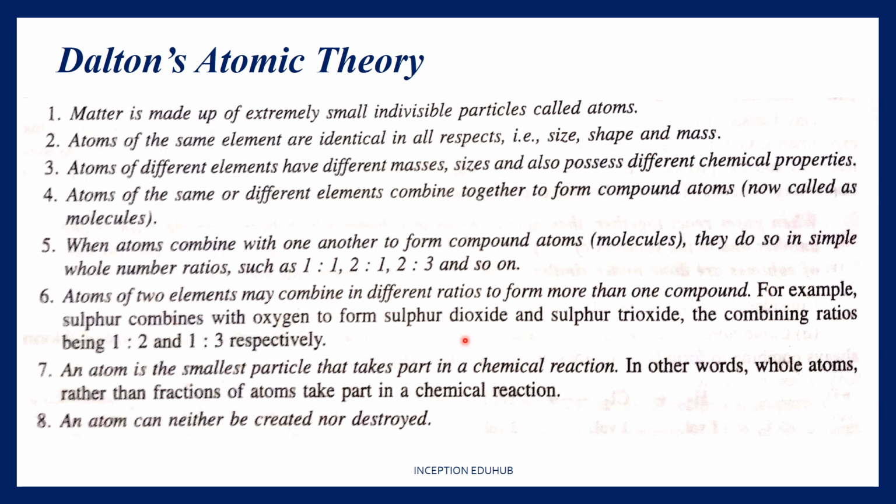Make sure, when I discussed SO2 and SO3 in the previous slides, I was discussing the mass of sulfur and oxygen involved. So when I involve masses, it is going to be the mass of sulfur and mass of oxygen involved in SO2, and similarly for SO3. When I'm talking about the combining ratio, I'm going to talk about the atoms of S and O involved in both the compounds. So this is going to be different, so keep a note of that.